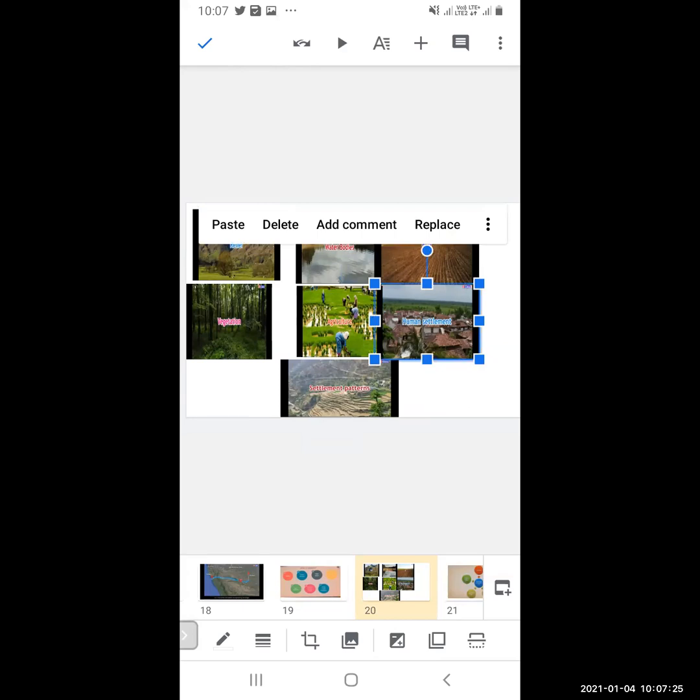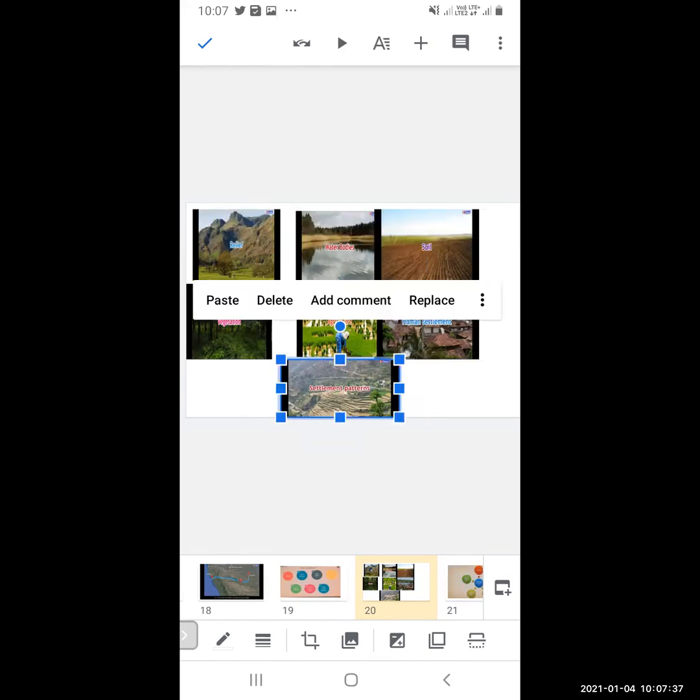How is the settlement, whether it is concentrated or how is it? Then the settlement pattern means how the houses are built, and what type of pattern they have, whether they are concentrated in one place or linear, in a horizontal line or vertical line, how the patterns are there.